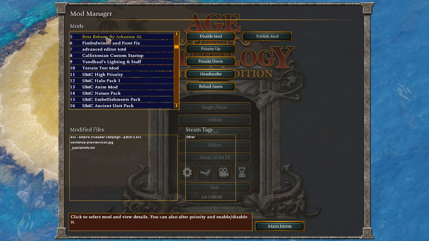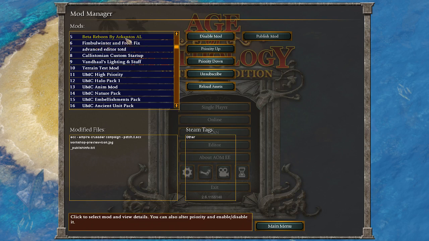Basically the way the mod manager works, every time you change these, if I make this priority down, priority up, I'll have to restart. So if I put this down, I'll have to restart the game. But I don't think that I need to. I think that everything is fine here. For this one, it's just a scenario. I can actually disable this.